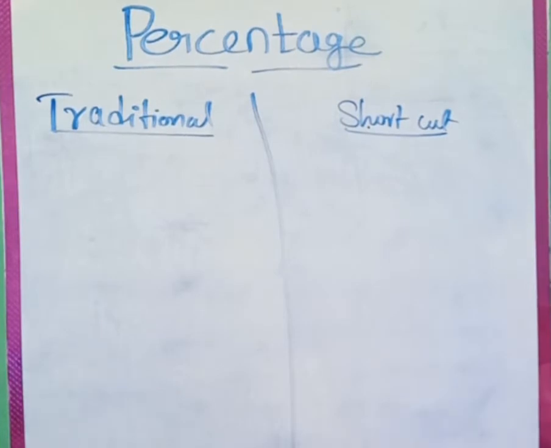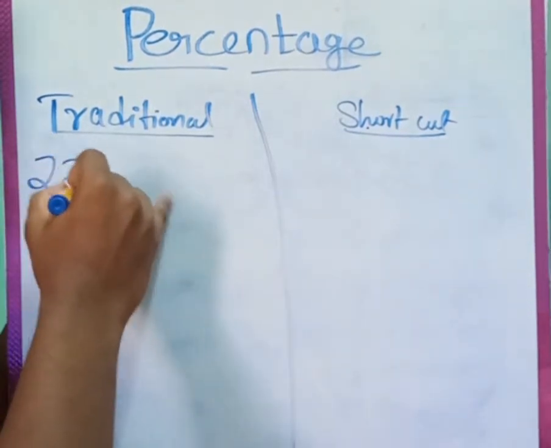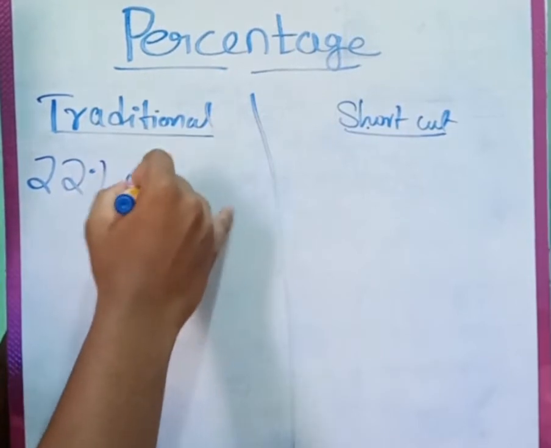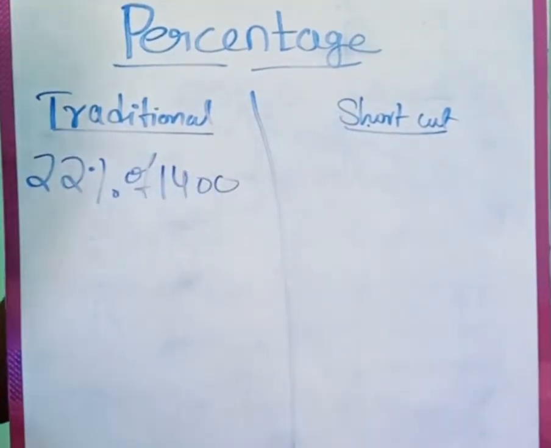So friends, let's move on to the next question. We discussed how to find 35%, 25% or 23%. Now let us discuss one a little more difficult. If I ask you what is 22% of 1400, the same example we'll take, for an easy thing. So what is 22% of 1400, right, guys?